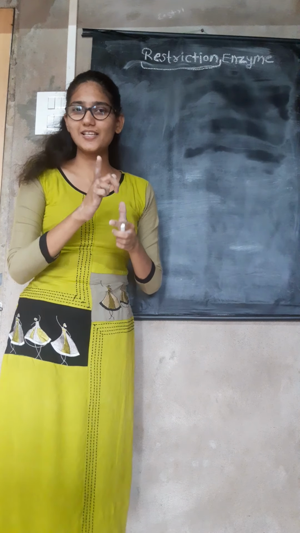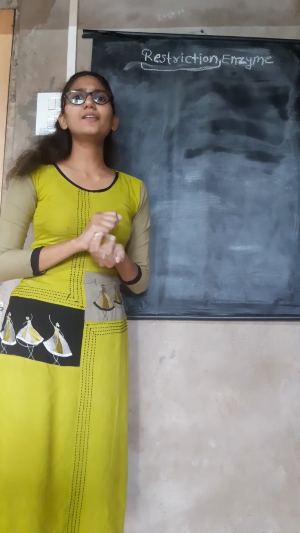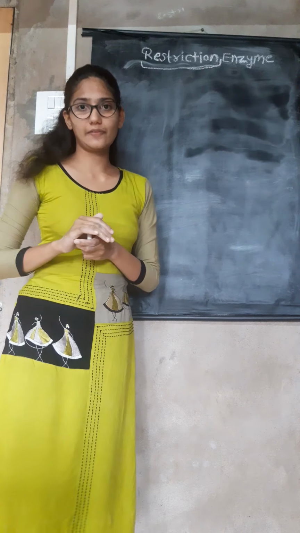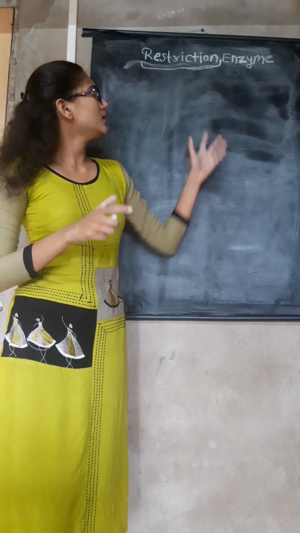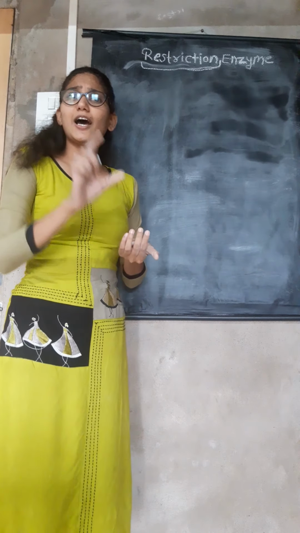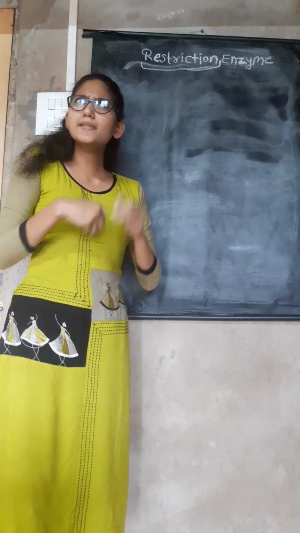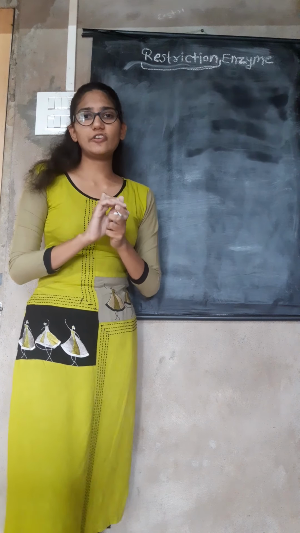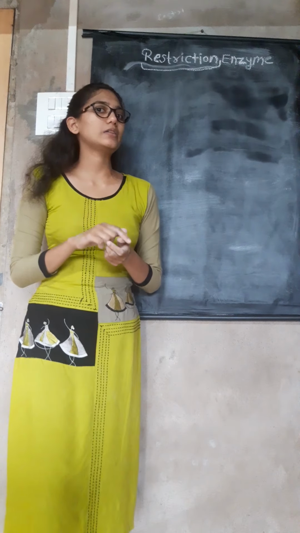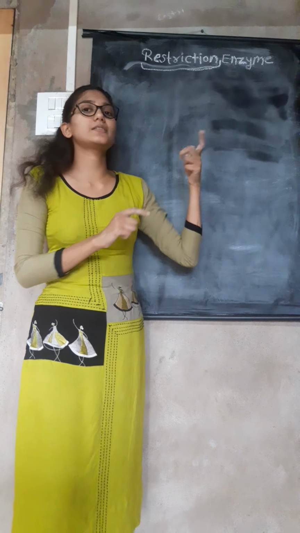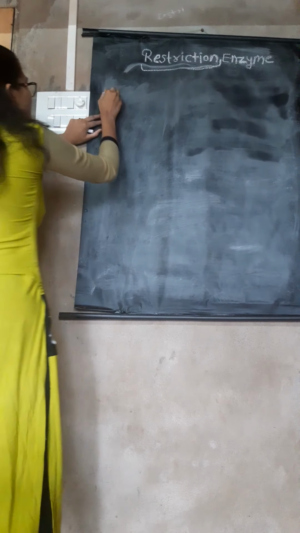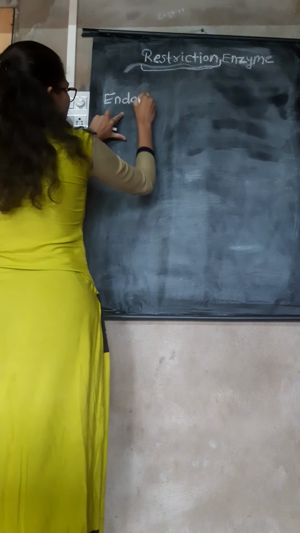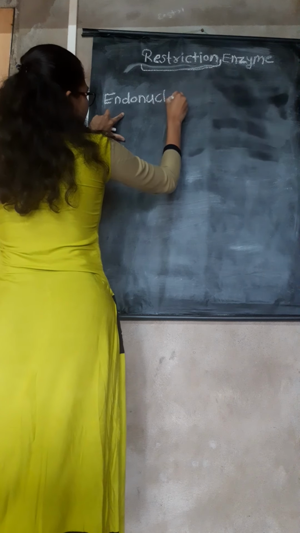Okay. As you know, enzymes catalyze different types of reactions in our body, isn't it? And as you again know, in our body there are RNA sequences and also DNA sequences, right? But restriction enzymes are those types of enzymes which act as endonucleases. What type of nucleases? Endonucleases. Now remember the term endonucleases. First of all, I write the term endonucleases on the blackboard.